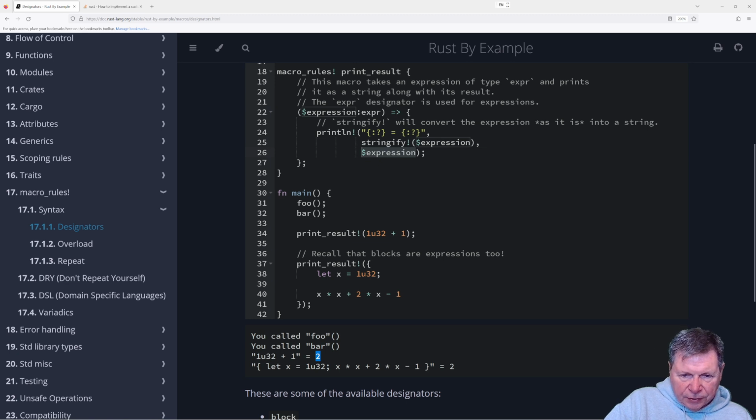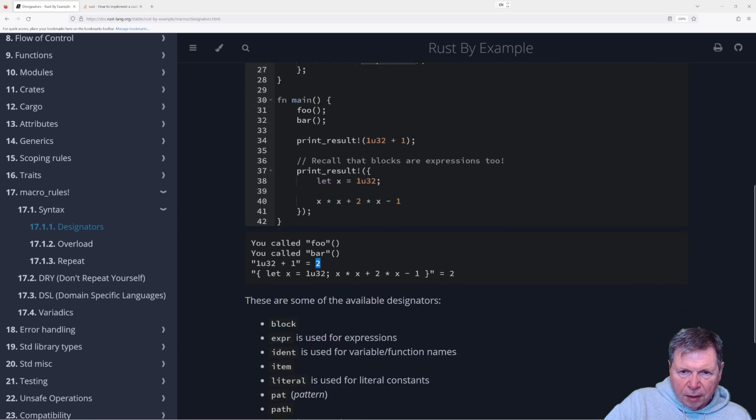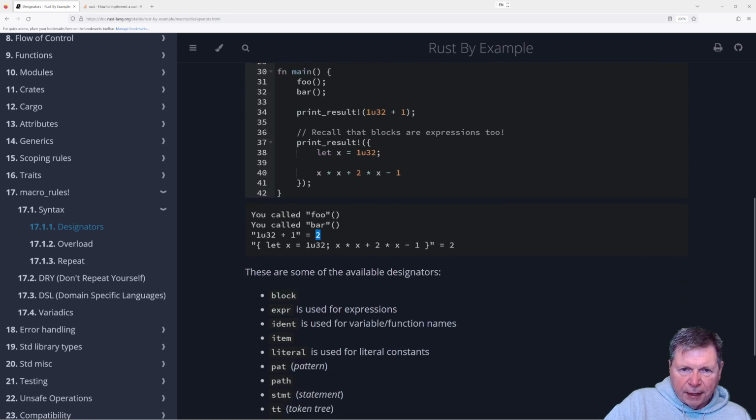And then this blocks our expressions too. So let x equals blah, blah, blah. They're going to return that. So this is x times x plus 2 times x, where x is 1. So 1 times 1 is 1, plus 2 times 1 is 2, which is 3, minus 1 is 2. Okay, cool.